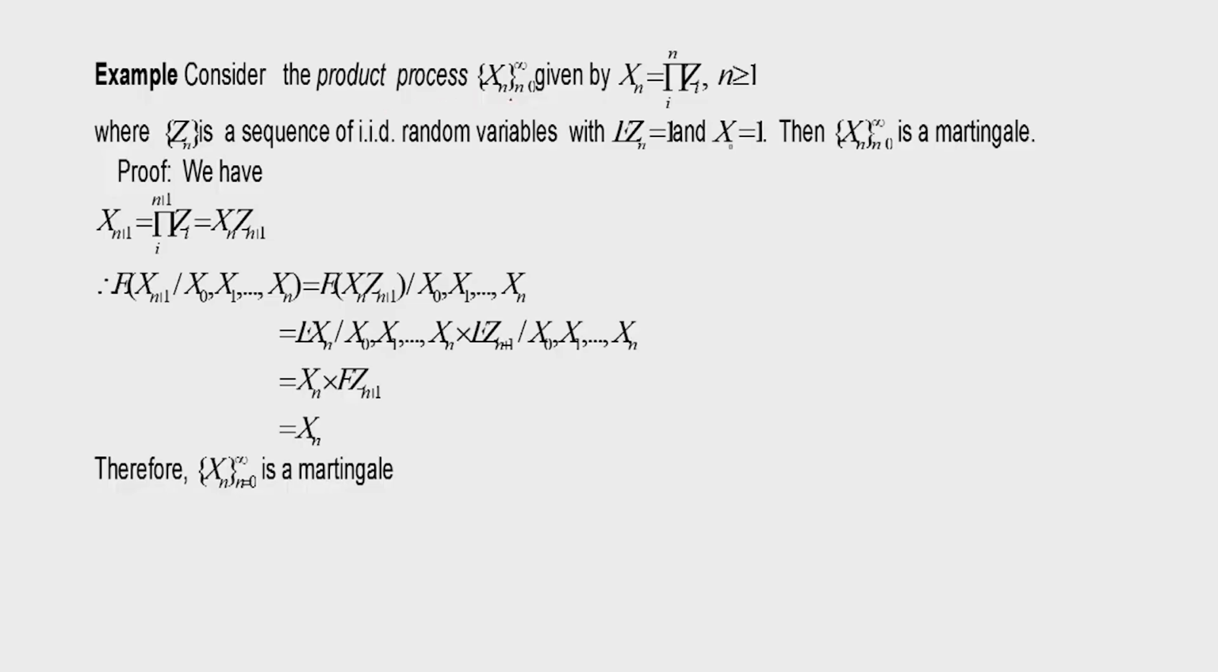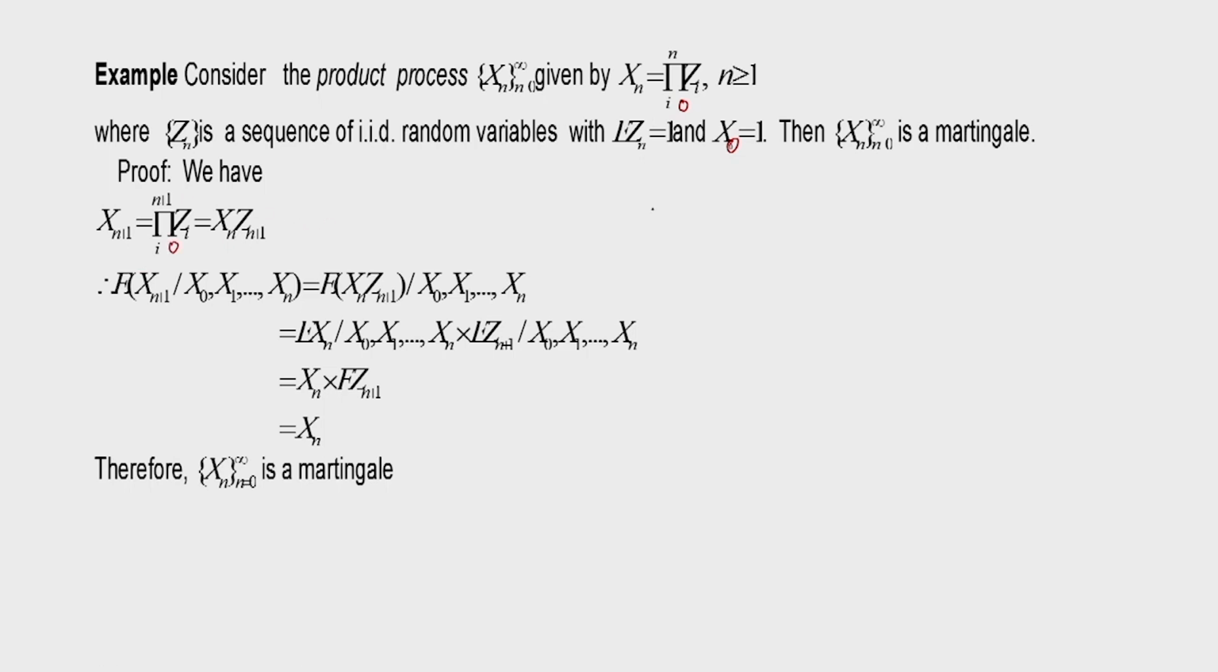Consider the product process Xn, n going from 0 to infinity, given by Xn is equal to the product of Zi, i going from 0 to n. Suppose Zn is a sequence of IID random variables, and we assume that E of Zn is equal to 1. So each of the Zn has the same non-zero expected value 1, and X0 is equal to 1. In that case, we can write X of n plus 1 as the product of i from 0 to n plus 1.